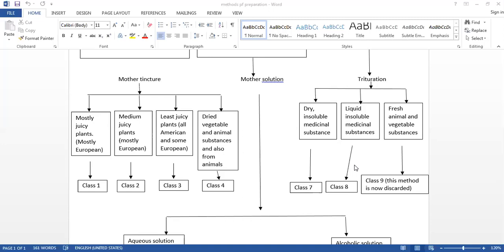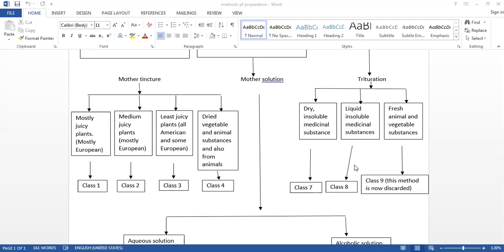In the class 8, again the liquid insoluble medicinal substances are involved here. So this class includes the medicinal substances which are not soluble in water or in alcohol, but they can be triturated with the sugar of milk. The procedure is the same. Again in the centesimal scale you can use the ratio 1 is to 99 and in the decimal 1 is to 9. Certain venoms, certain vegetables or minerals are generally involved in it. We are taking the example of petroleum, because the rule is explained under Petroleum in the Chronic Diseases.